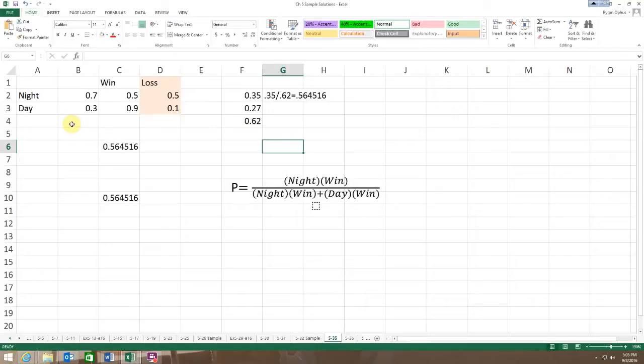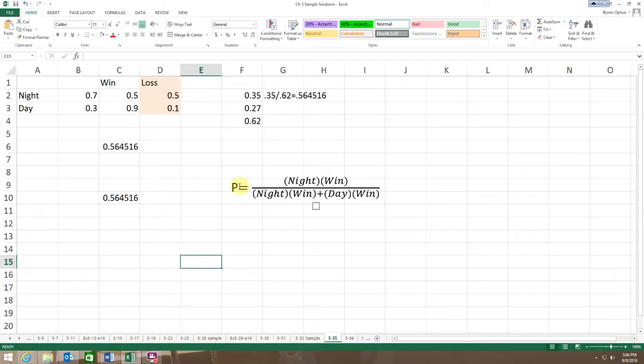organization. They play 70% of their games at night. Okay, 70% at night, 30% obviously then in the day. They win 50% of their games at night, and they win 90% of their games during the day. They need to play more day games, obviously. I kind of highlighted this and set it aside. They lose then obviously 50% of their night games, and they'll lose only 10% of their day games. And actually we don't need that loss column, and that's why I highlighted it.